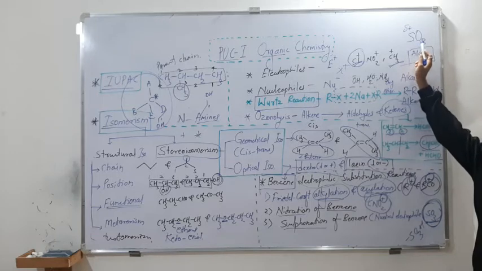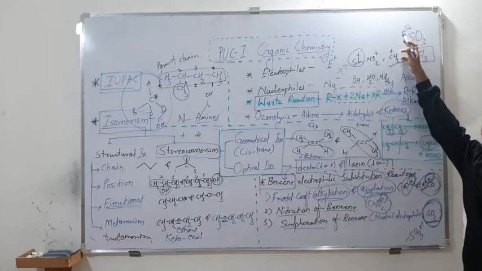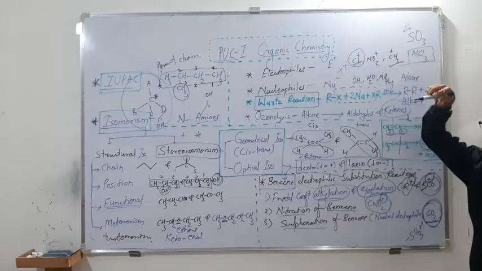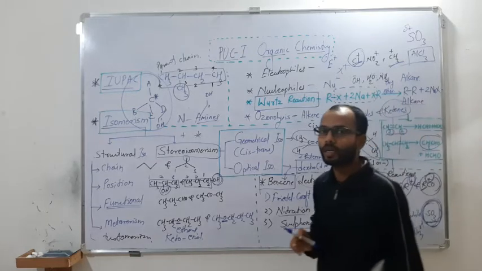In SO3, the sulfur is connected to three more electronegative oxygen atoms. They all are more electronegative than the sulfur, so they will pull the electron density from the sulfur. So sulfur will get a delta plus, and delta plus stands for a deficiency. Therefore SO3 is going to be called an electrophile.